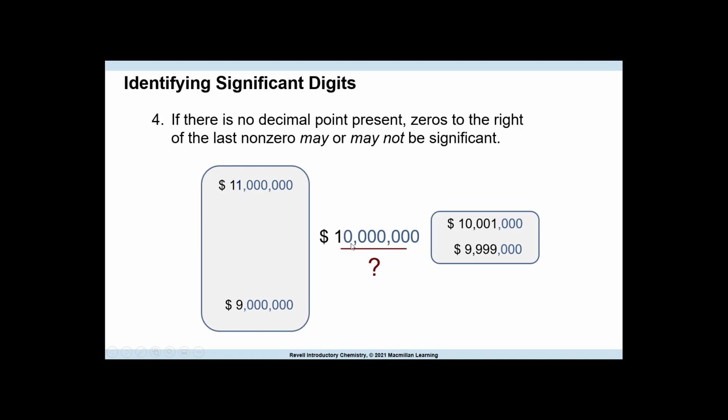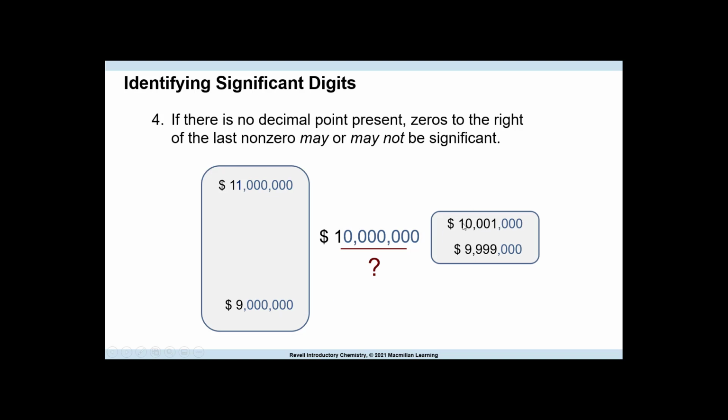Here, I'm going to say this is 1 significant figure. I don't have enough information. This has to have a decimal point here, then all of these would be significant. This would have to have a decimal point here for all of these to be significant. So this is a 1. This is 1, 2, 3, 4, 5.